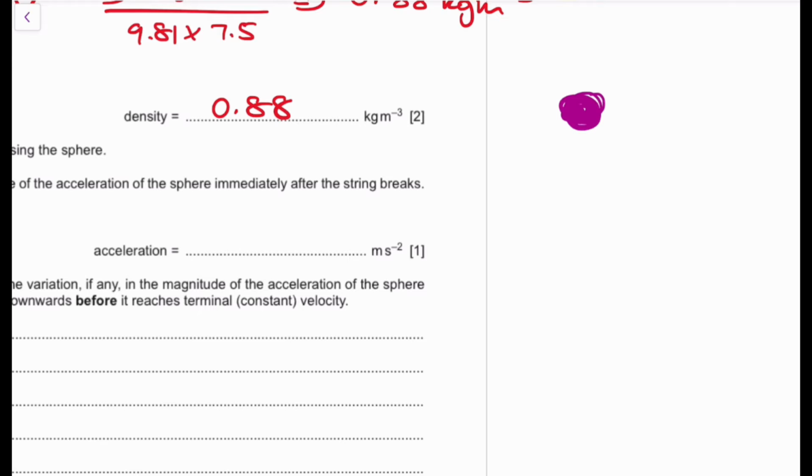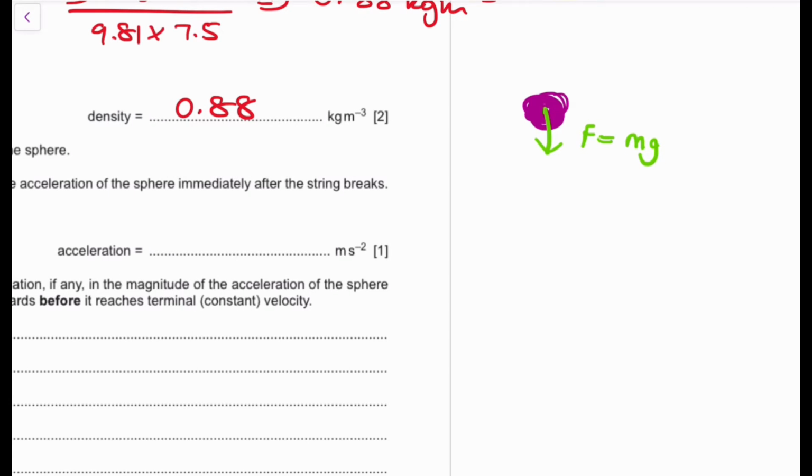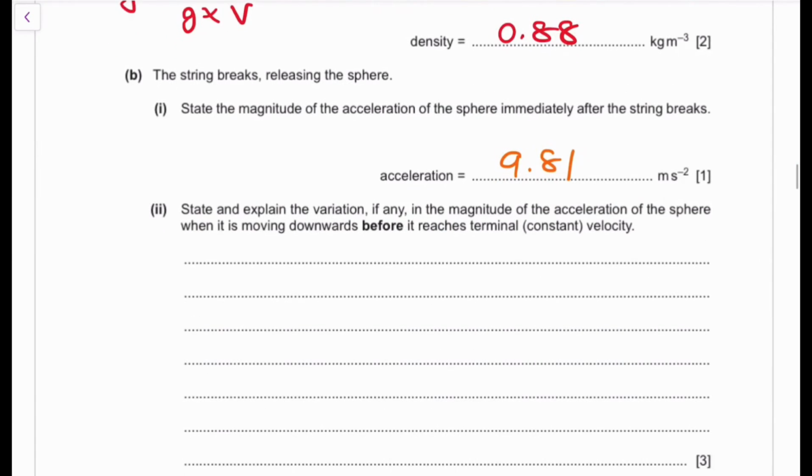But immediately as it falls down, the only force acting on it, F, is going to be equivalent to mg. That's going to be the only force acting on it, where g is 9.81. Immediately as it falls, the weight of that object, before air resistance acts, is acting down on that object. So our mg will be equivalent to our mass times acceleration, because the resultant force is equal to your mass times your acceleration. If the mass cancels out, we're left with acceleration equal to g, which is 9.81. So you're going to have an acceleration of 9.81.